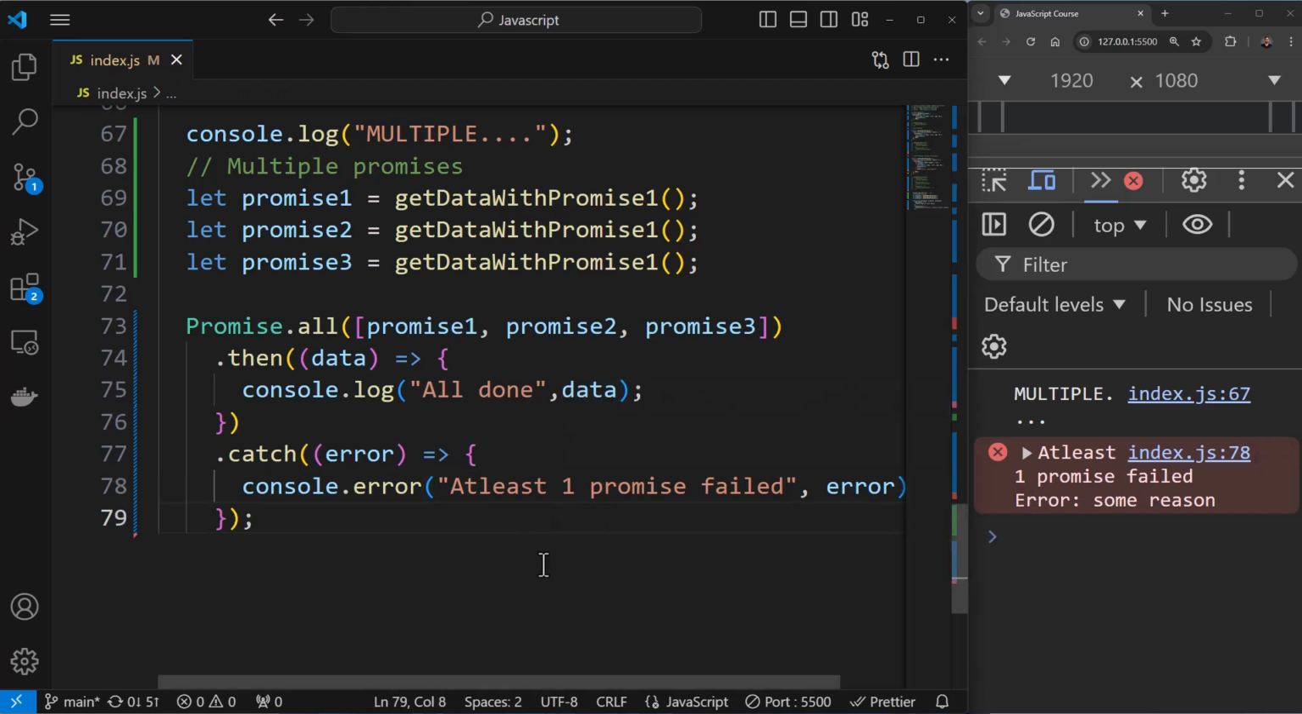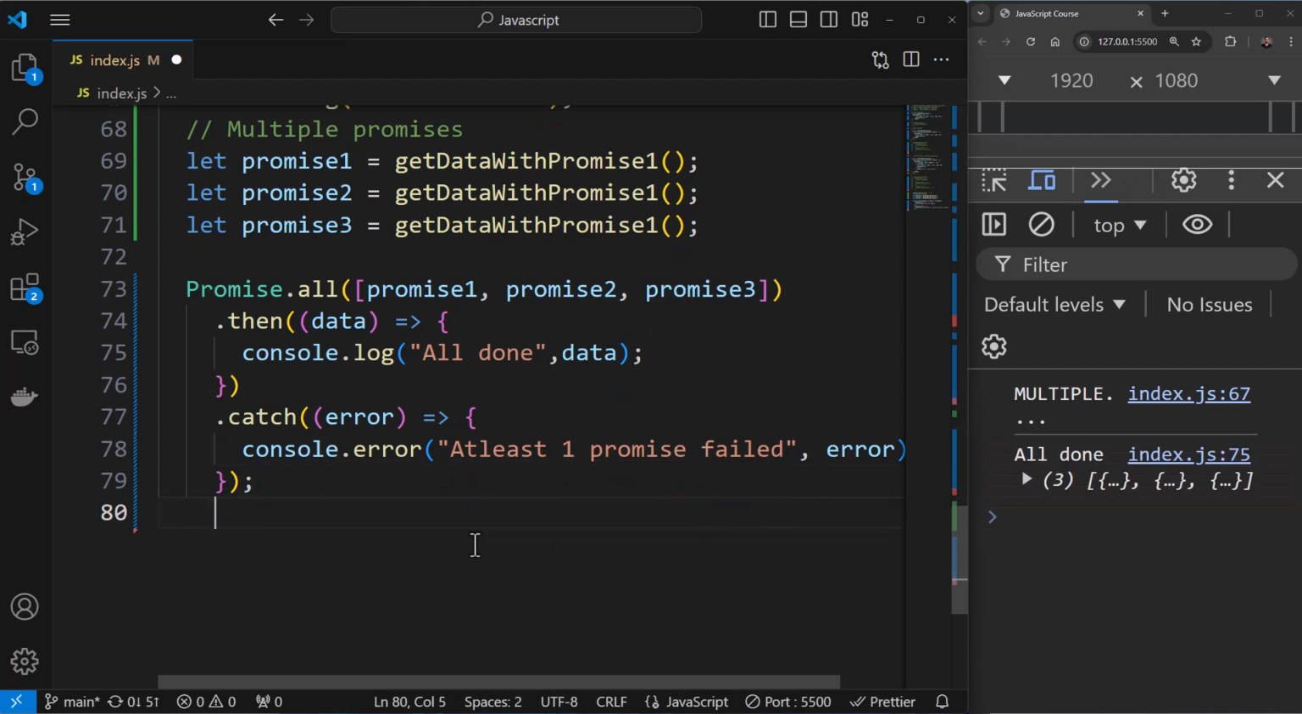One thing I would want to mention over here is if any 1 promise fails, then the rest are also marked as failed. If any one fails, you can see this in the output over here. Any one is failing, and that is the reason why you're getting this failure as the output. Now if I run this again, you can see now all 3 were executed successfully. So you're seeing "all done" as the output.